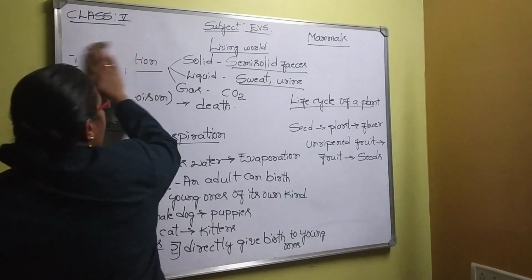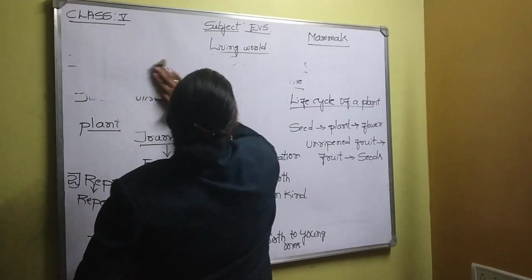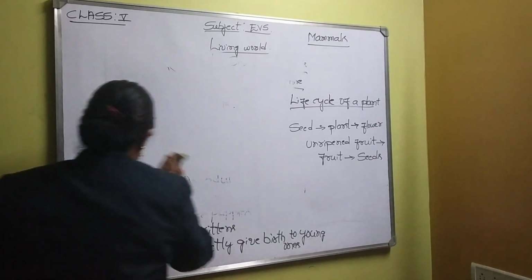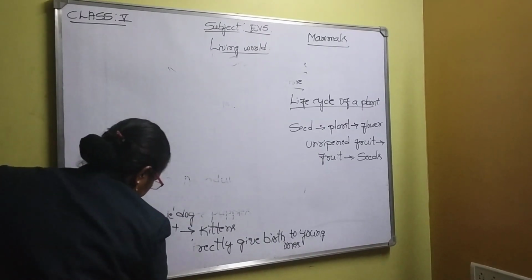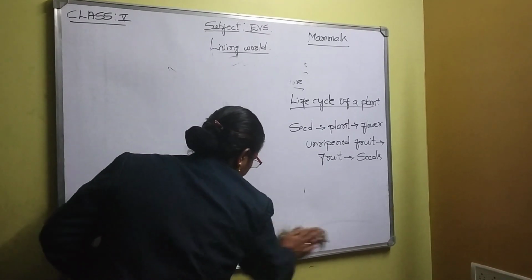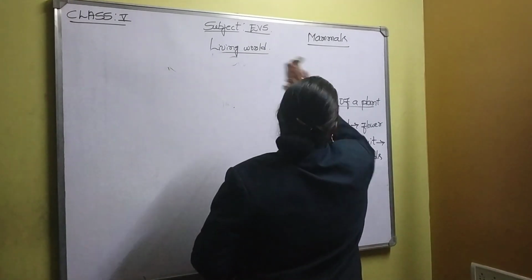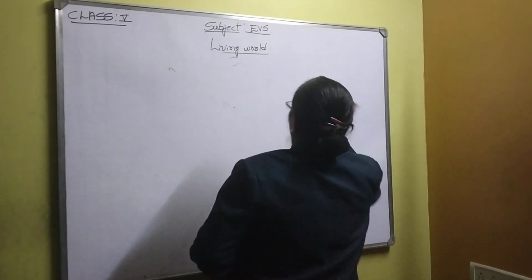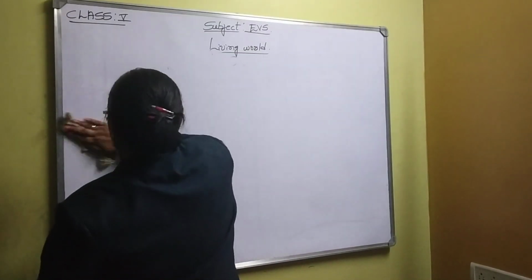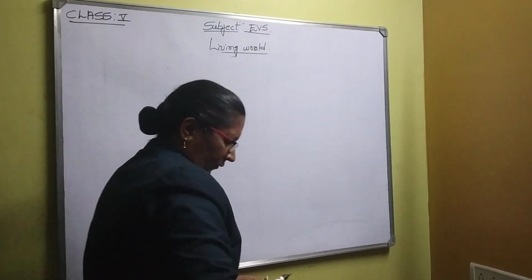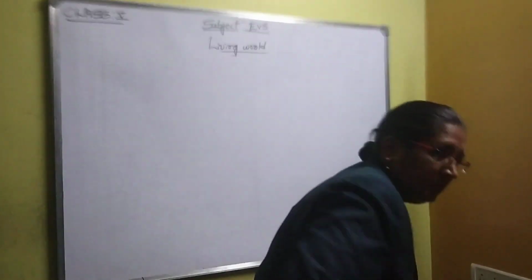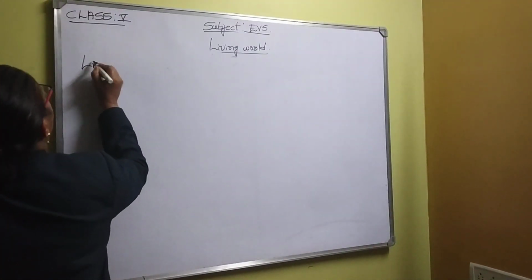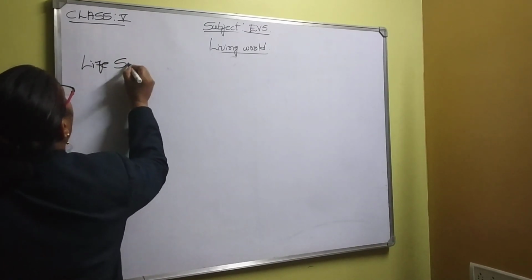Now we are going to discuss the next important characteristic of living things. It is called lifespan. See, next is lifespan.